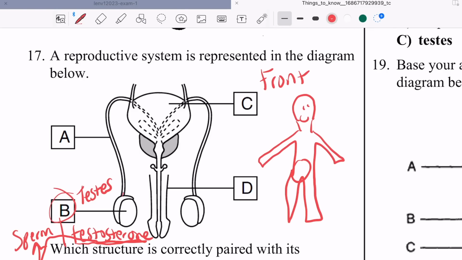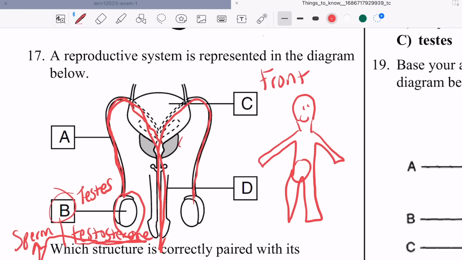Then we have here what's called the vas deferens, but I promise you don't need to remember that. The vas deferens is the tube that connects the testes to the outside of the penis. The whole objective of the male reproductive system is to transport sperm to the female reproductive system.